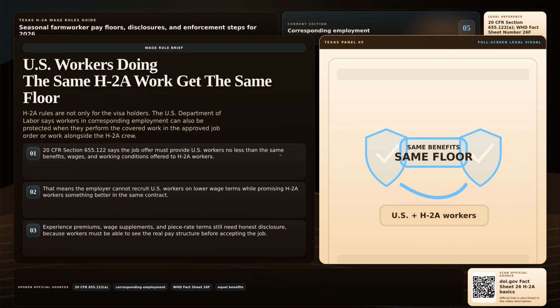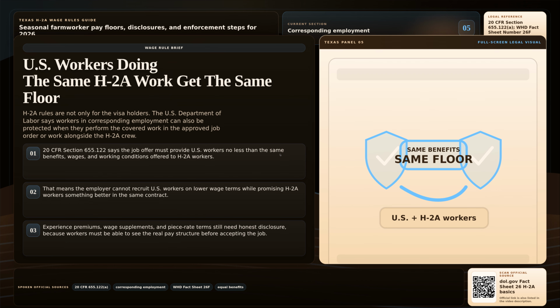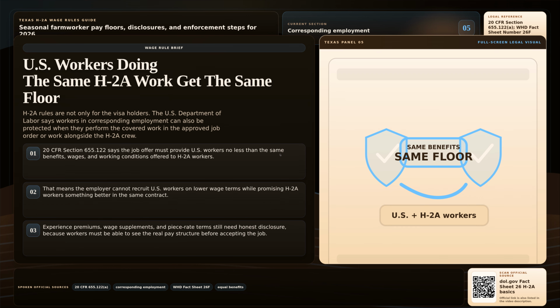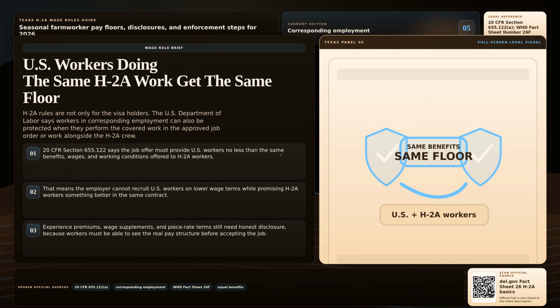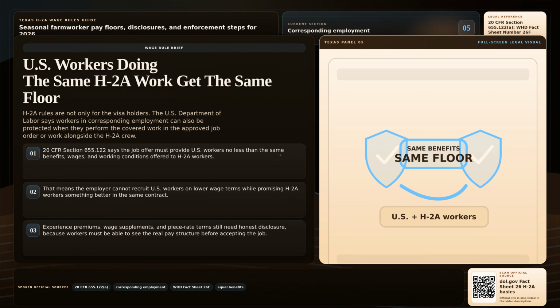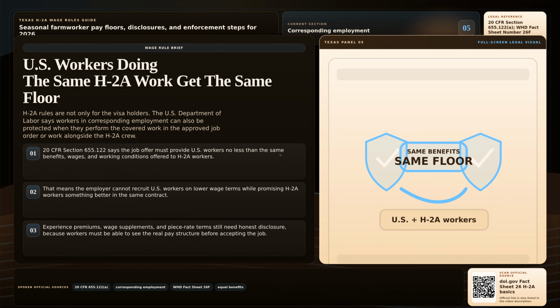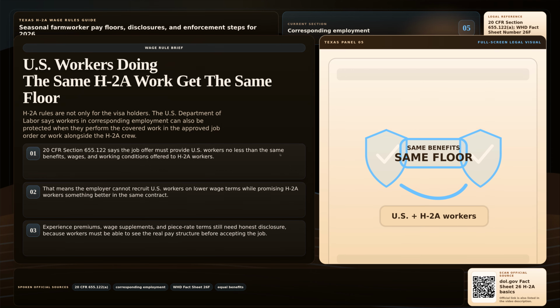Now for a rule that surprises many workers. Long hours do not automatically mean overtime under federal agricultural law. In Fact Sheet number 12, on the official Wage and Hour Division website at dol.gov, the Department of Labor explains that employees employed in agriculture are generally exempt from the overtime pay provisions of the Fair Labor Standards Act.